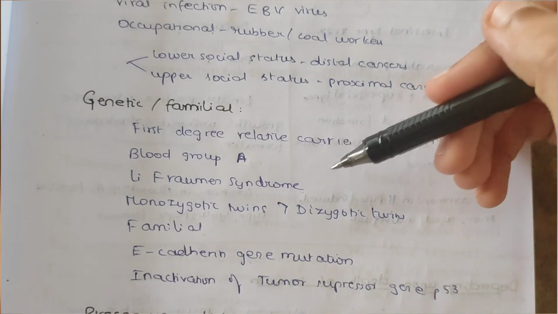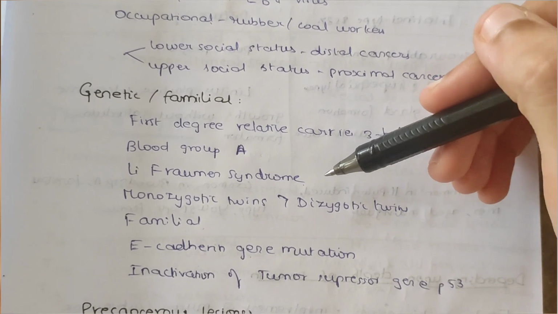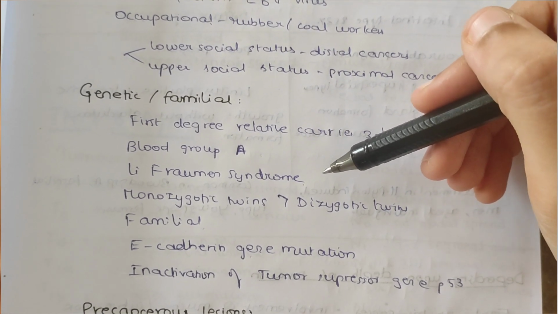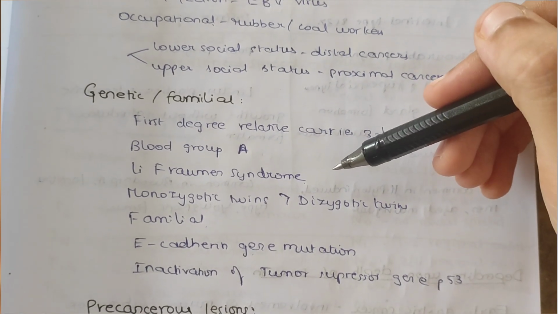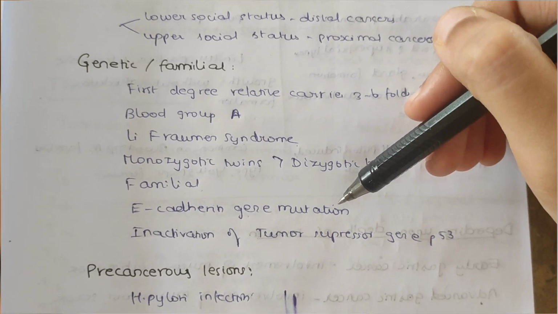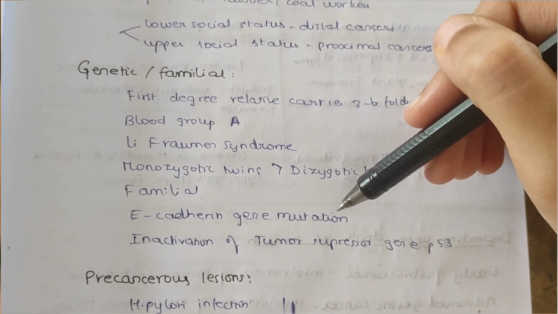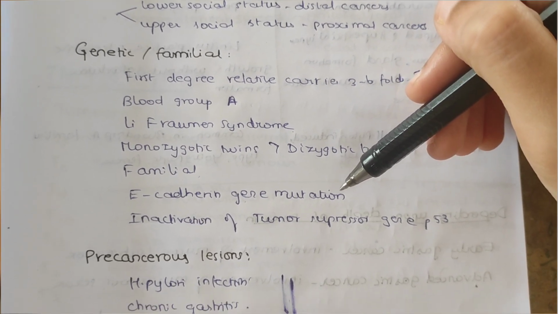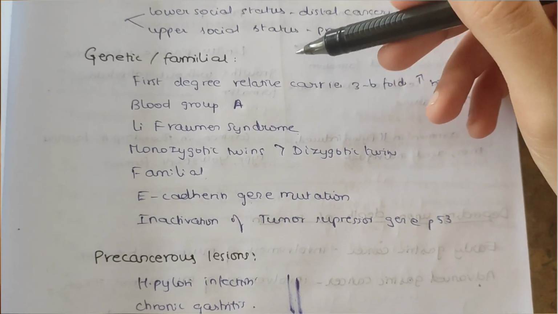And Li-Fraumeni syndrome sufferers. What is this syndrome? This is a genetic condition where there is mutation in the tumor suppressor gene, and that leads to increased risk of carcinomas. And next one is the E-cadherin gene mutation. E-cadherin gene is itself a tumor suppressor gene, and any mutation to this gene can cause cancer, and inactivation of tumor suppressor gene P53. So these are the genetic or familial factors.